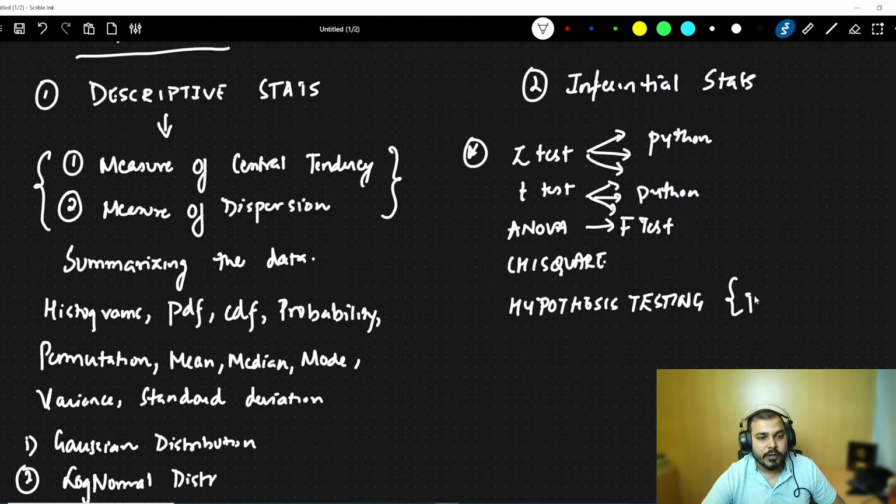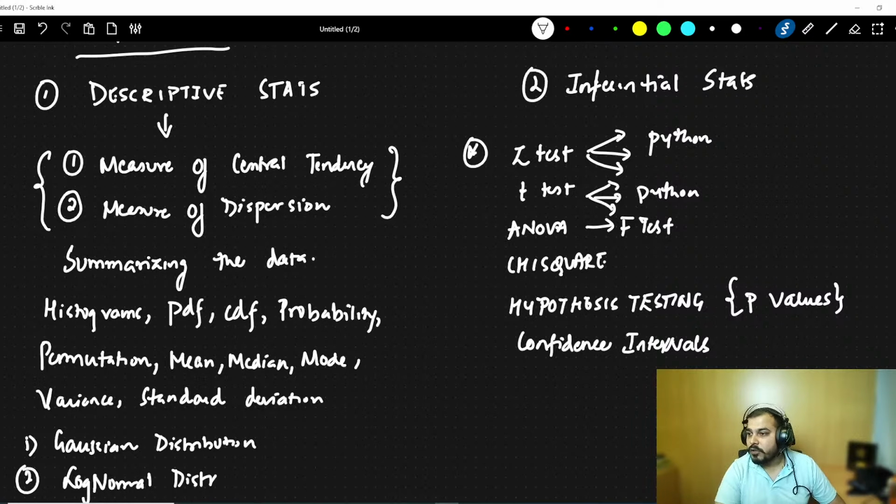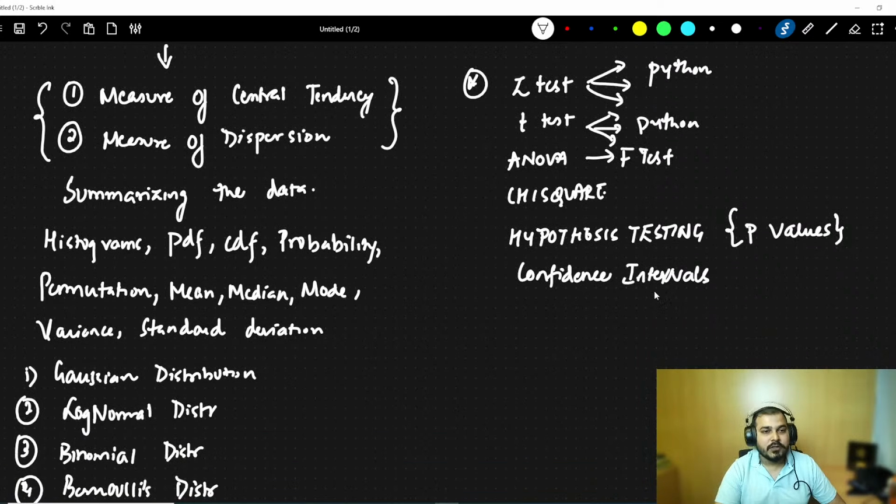Here we are specifically going to understand p values. One very important thing is something called confidence intervals. So confidence intervals will also be covered. P test will also get covered. Don't worry, p tests are anyhow interrelated when we are discussing all these things. Then I'll also teach you how to read the Z table, which is a kind of sheet where you can directly get the values. Similarly the T table is there, the chi-square table is there. Many things will basically be there.